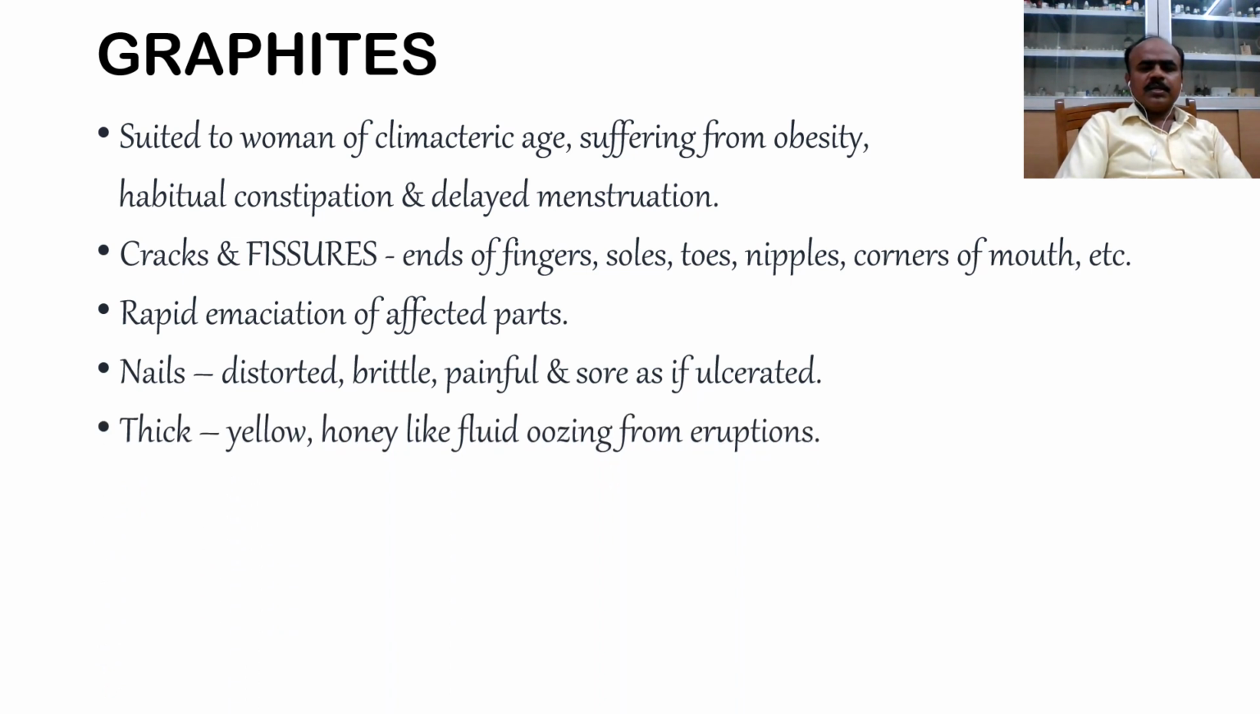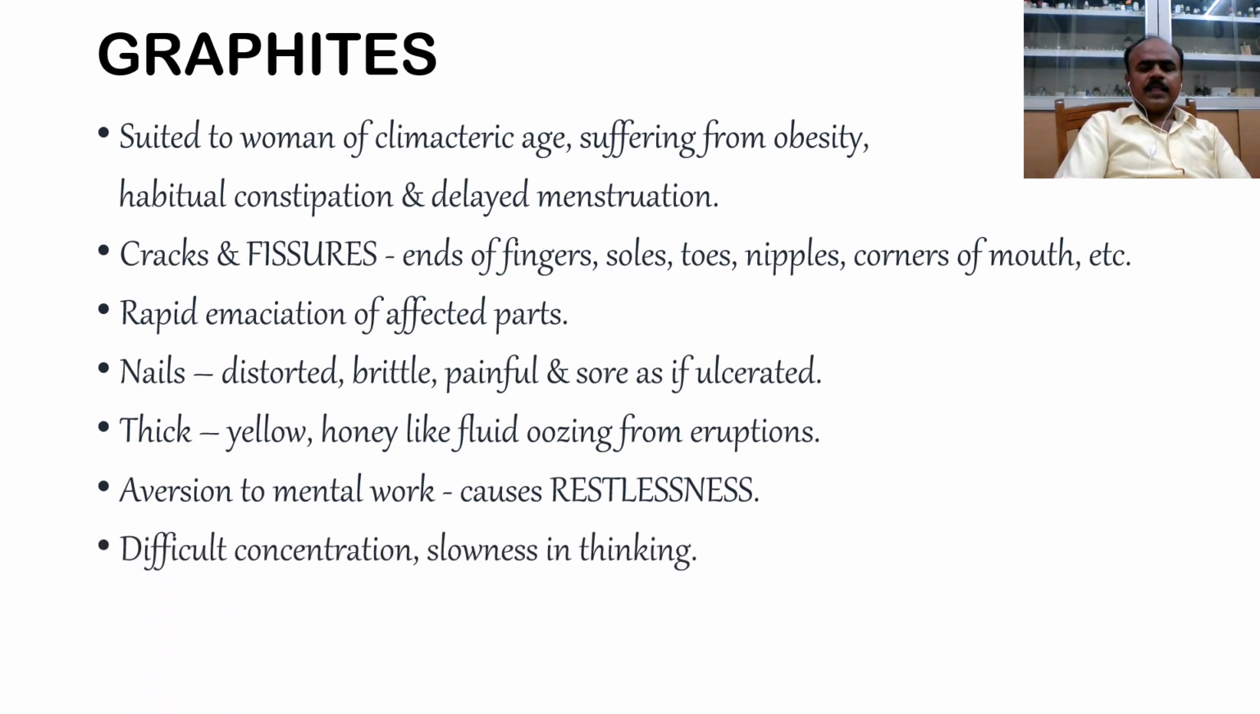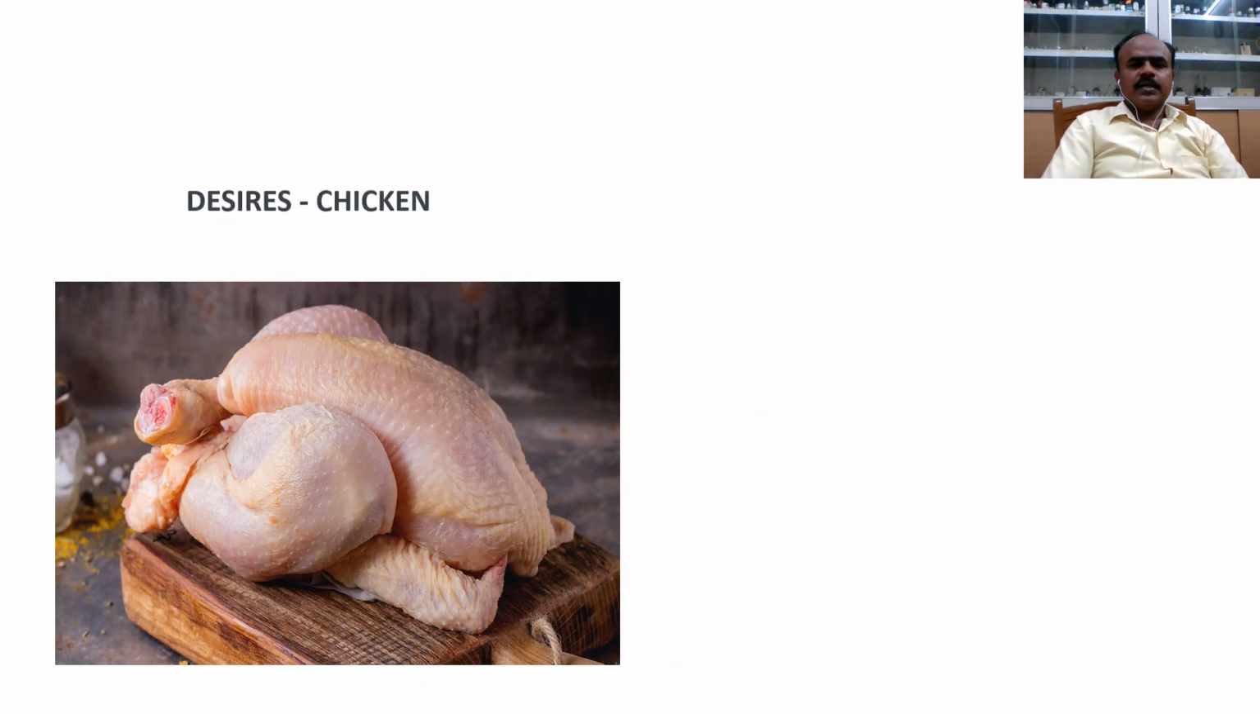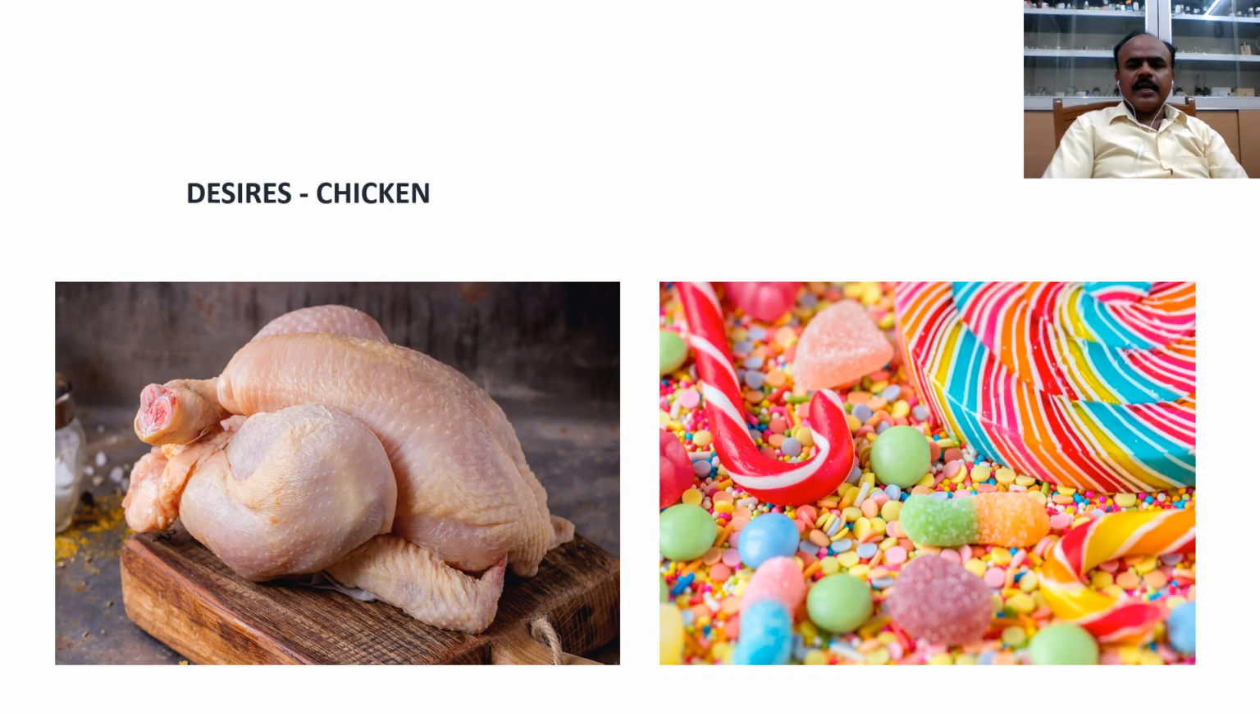Aversion to mental work causes restlessness, difficult concentration, slowness in thinking; desires chicken, beer and bland food. Aversion to salt, meat, sweets and cooked food. So in graphitis, we are having desire for chicken and aversion for sweets and candies.